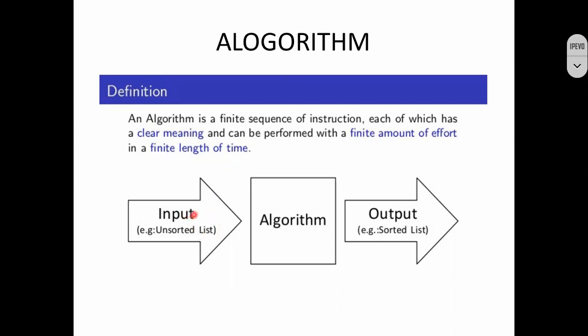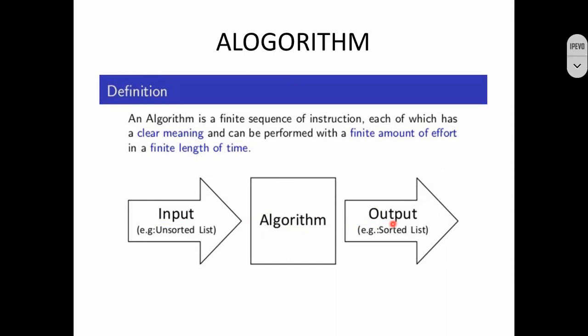For example, I have given a problem, we can see. Think like that, I am going to take an array which is an unsorted array. I will give it to the machine with a finite amount of time or a finite amount of steps. What will it do? It will compute, and finally it will give you the answer as a sorted list, nothing but a sorted array. So whatever you have given, that unsorted array, after computation with a finite amount of time and a finite amount of steps, it will again give you the sorted one.